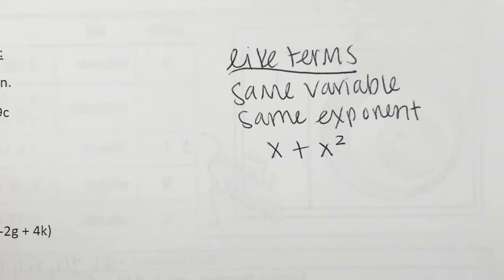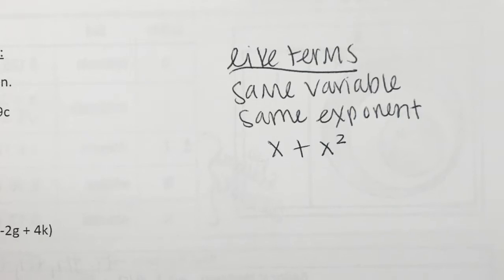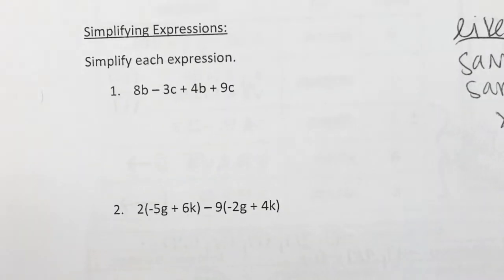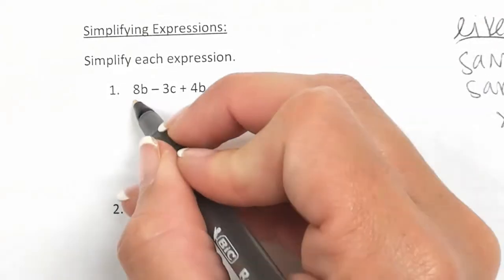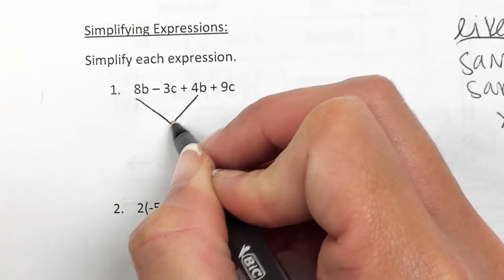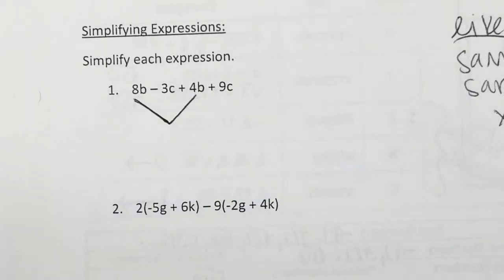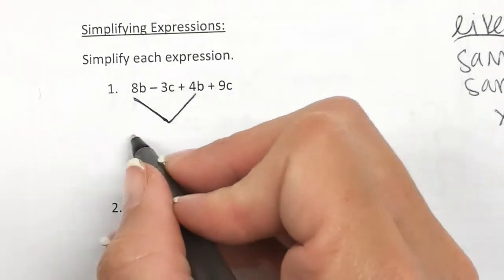Alright, so starting with this over here, we have 8b minus 3c plus 4b plus 9c. Which two can we combine? Yep, and the 4, how do we know what sign it is? Positive or negative? Because it's in front of the 4, right? So that would make what?